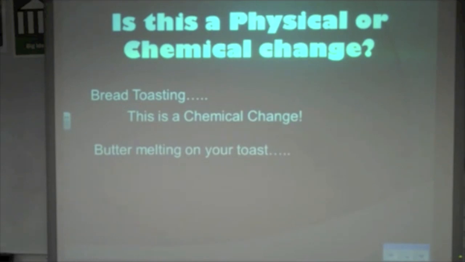What about this? Butter melting. There's a key word right there. Melting. Butter melting is a physical change. I'm simply taking solid butter and I'm turning it into liquid butter. It's still butter.